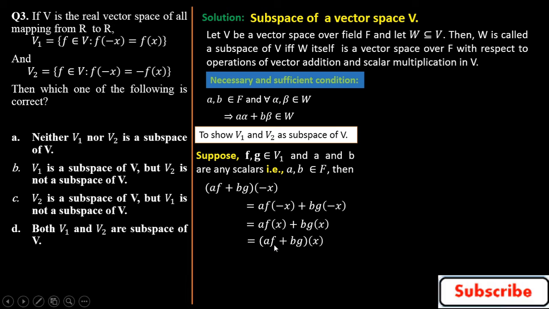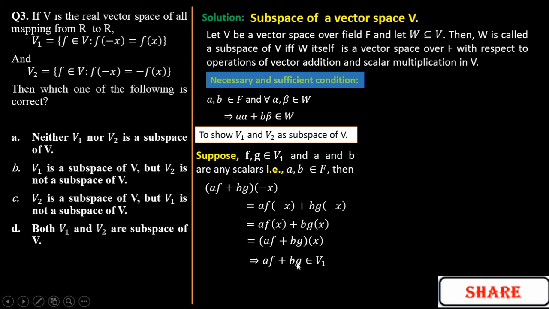So in this way we can write (af plus bg)(x).